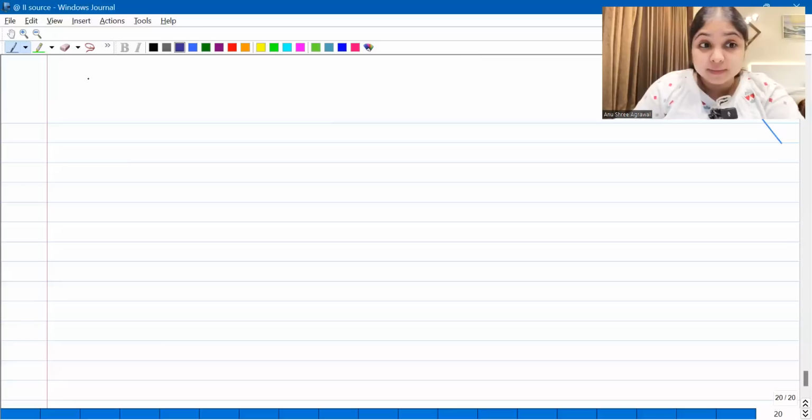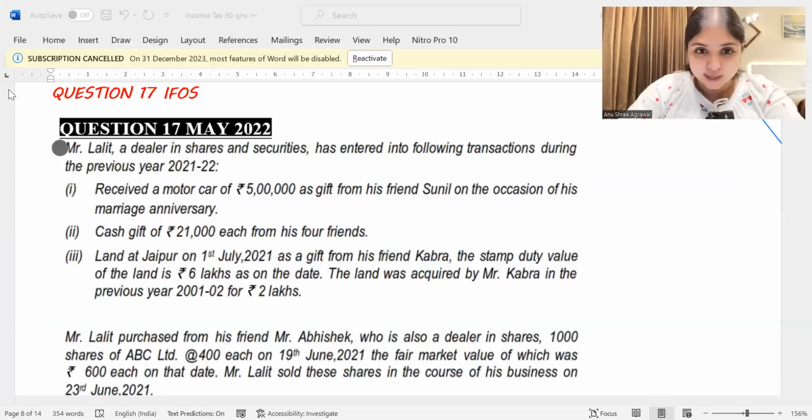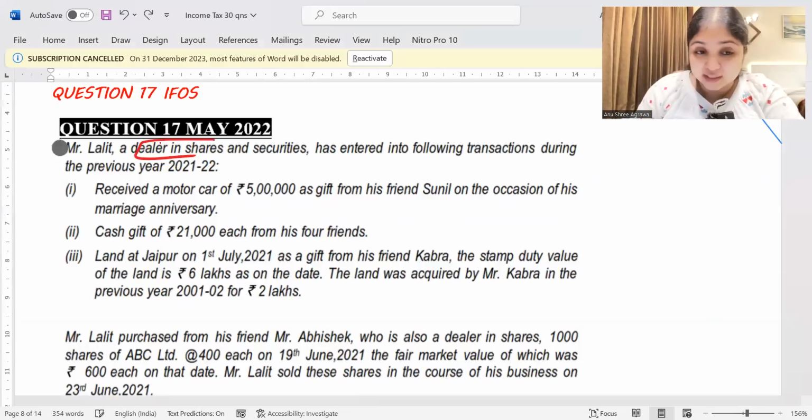Let's look at question number 17 now. Question number 17 is a pure IFOS question. Let us have a look at the question and then we'll work it out. This question says, Mr. Lalit, a dealer in shares and securities. So remember, he's a dealer in shares and securities. So his stock in trade will be shares and securities.